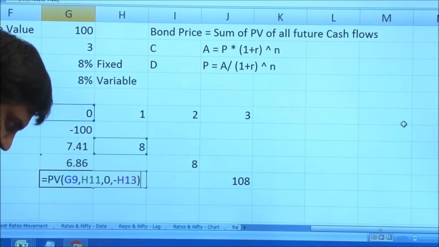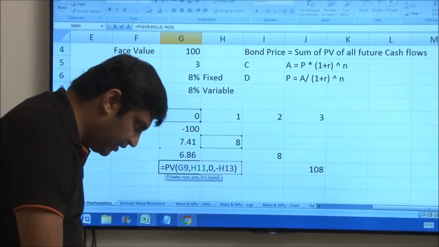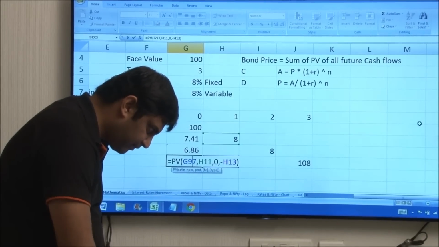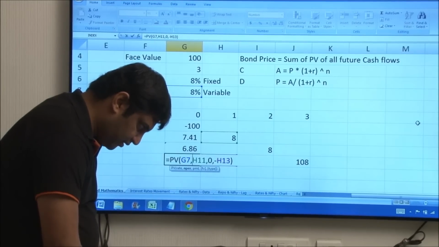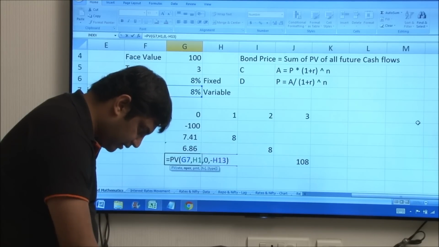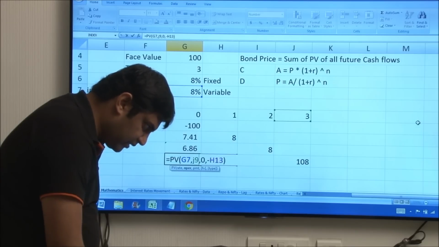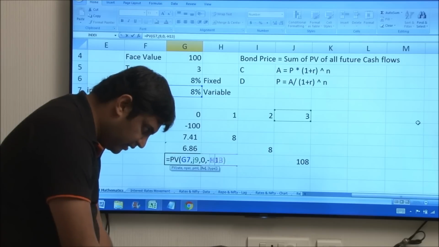Finally, let us do it for the third cash flow also. So the yield will again be G7. Nper will be 3, so it will be J9. J9 is the Nper, and this will be K13.